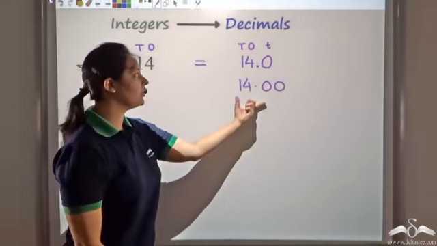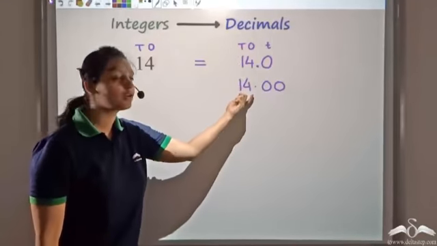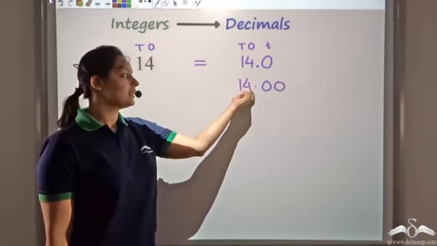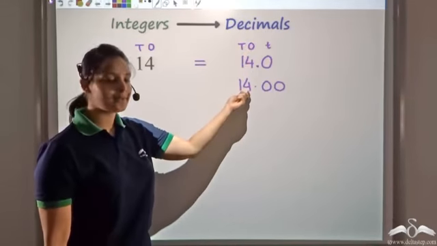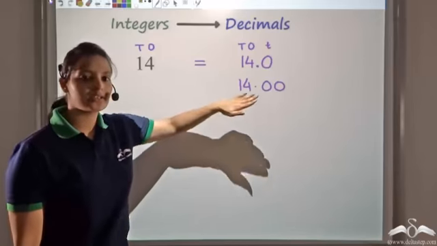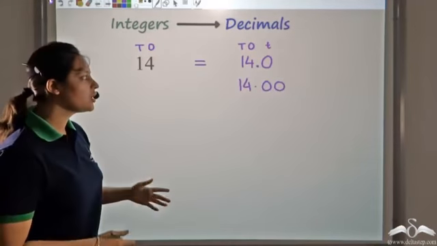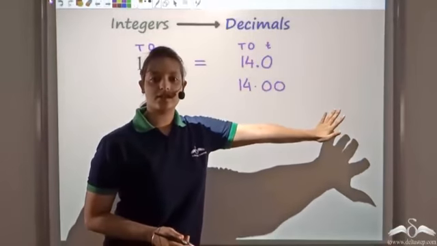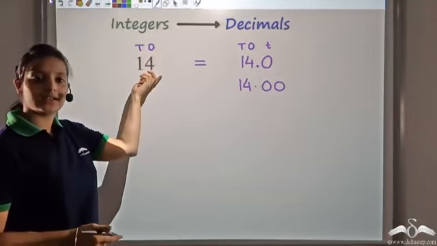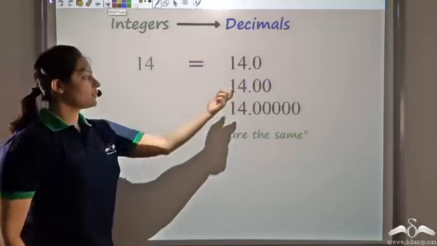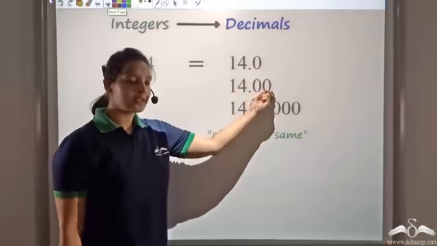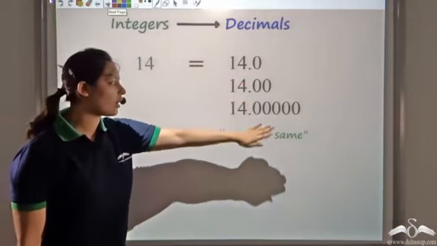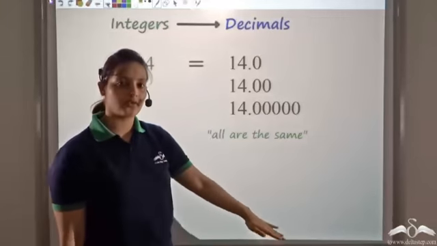Even this would not change the value because the position of the digits of 14 are not changing. The position of the digit 4 is still the ones place and 1 is still at the tens place. So since this is not changing, the number is not changing. So what I can say is that after the decimal point, I can add as many zeros as I want. That would not change the value of the number. So whether I add 1 zero, 2 zeros, 5 zeros, the value of this number is not changing. So after the decimal point, you can add as many zeros as you want.